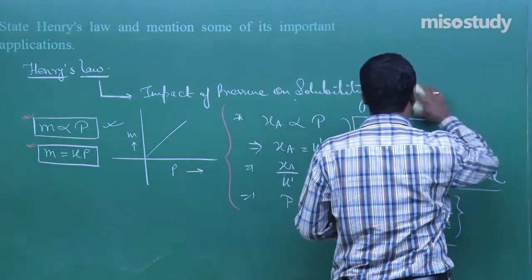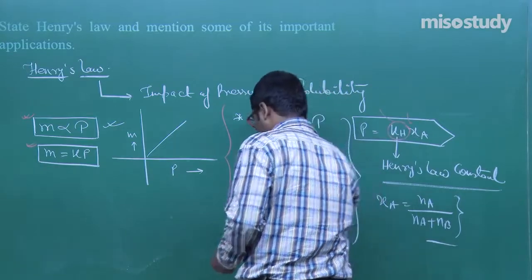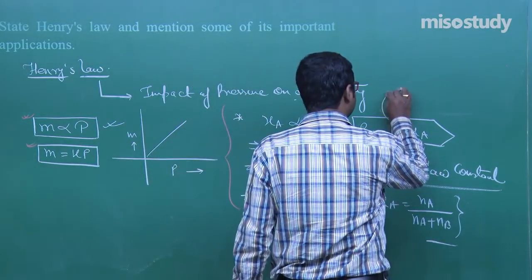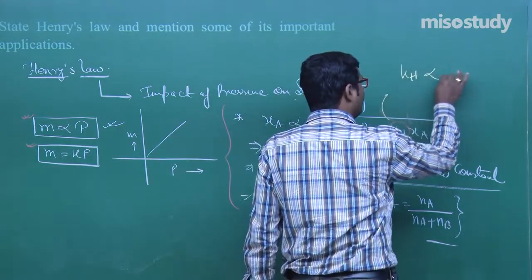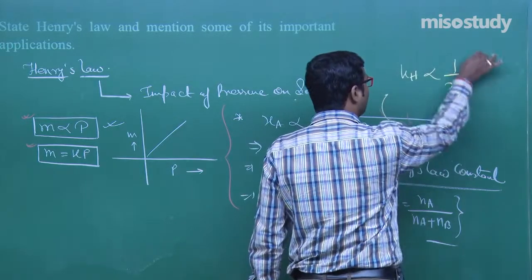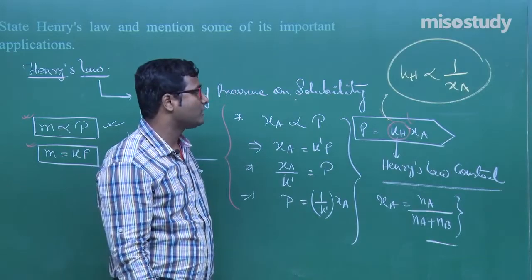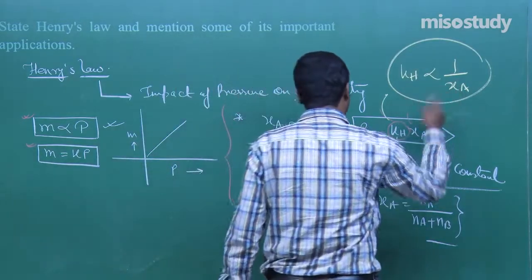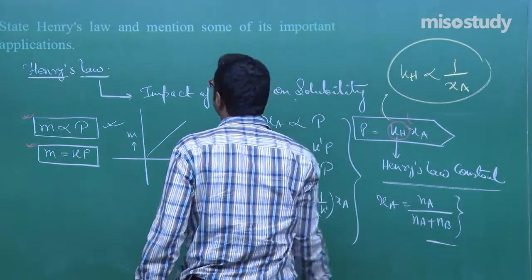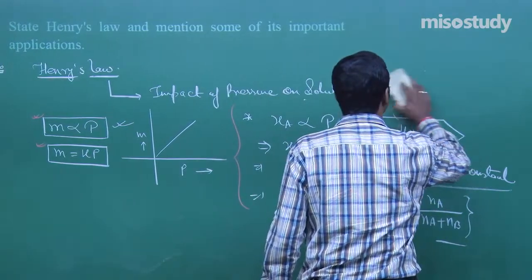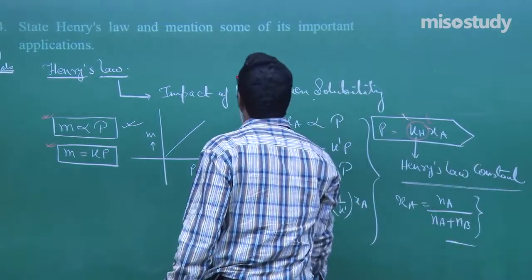Again I am repeating: KH and solubility are inversely proportional to each other. Clear to you? Higher KH, lower solubility. This is the statement of Henry's law, my friend.